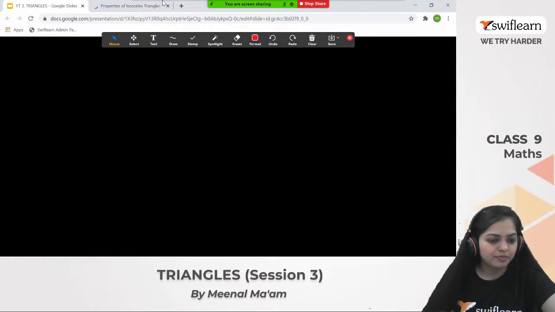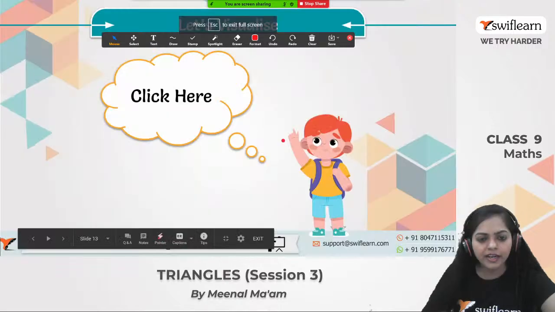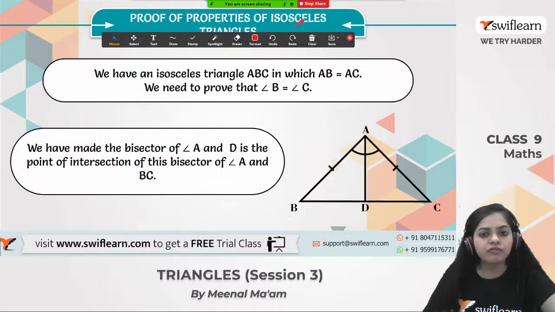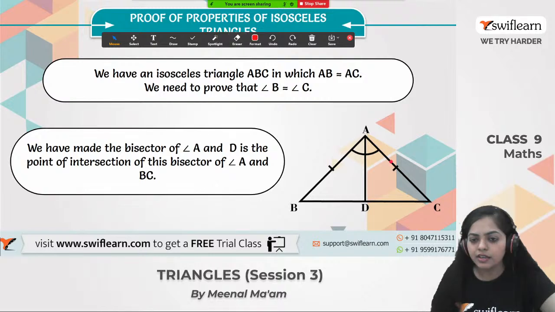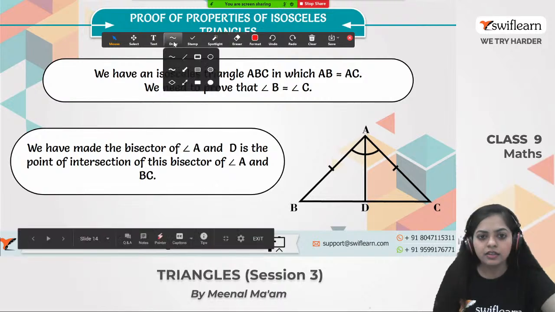Alright, so we are back to our slide and we have visualized what an isosceles triangle is. Here is the proof of the properties of the isosceles triangle. What is the first property? Here we have an isosceles triangle ABC, and AB equals AC. We need to prove that angle B equals angle C.